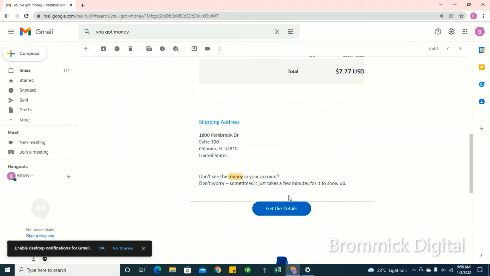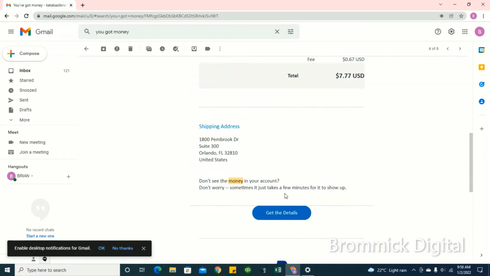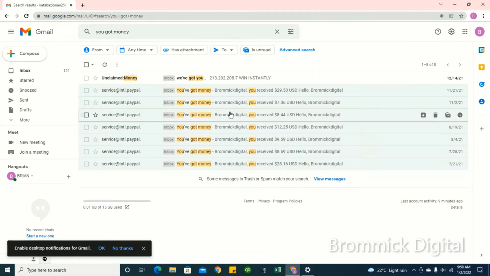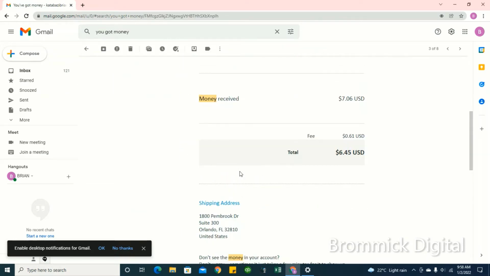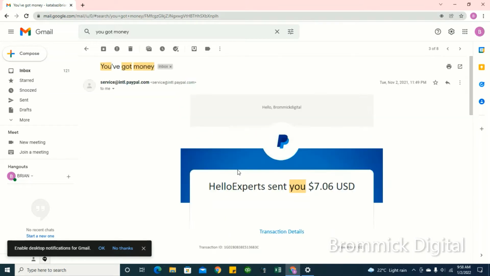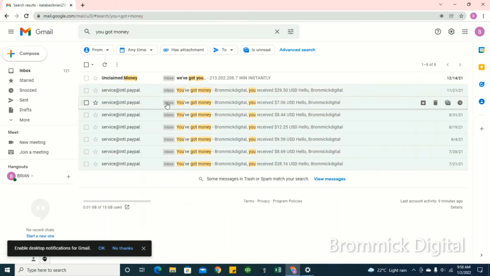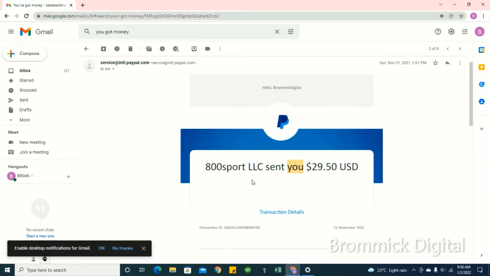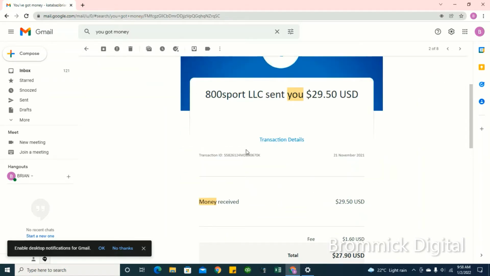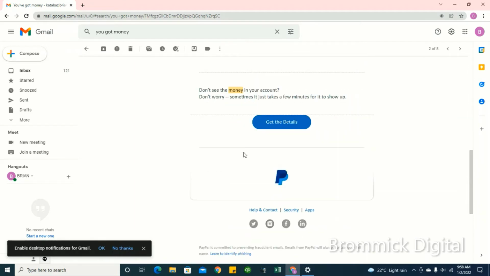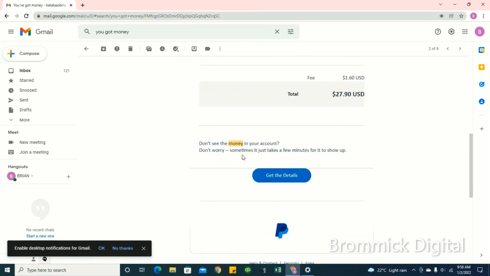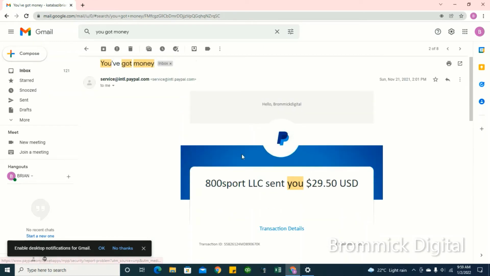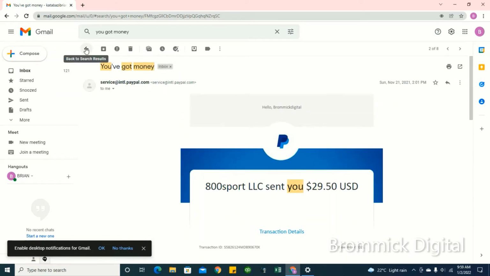PayPal is there to notify you whenever you receive any form of payment. You will get notified by PayPal. So you can see I received $29.50 from someone. PayPal was able to notify me of the payment, and then I could go and check in my PayPal account and actually found that money there.